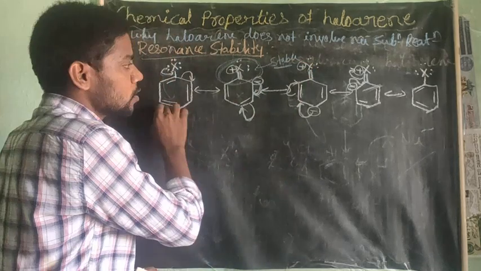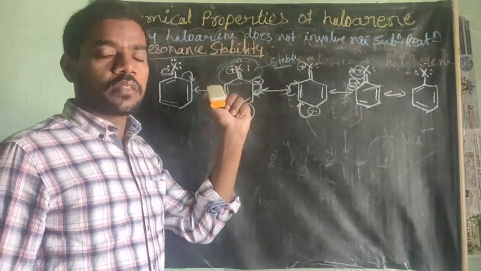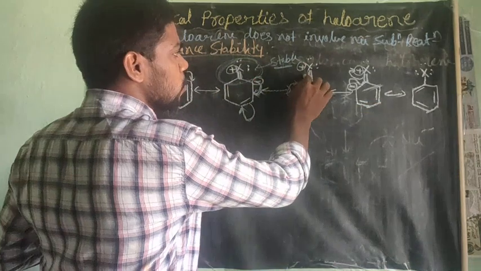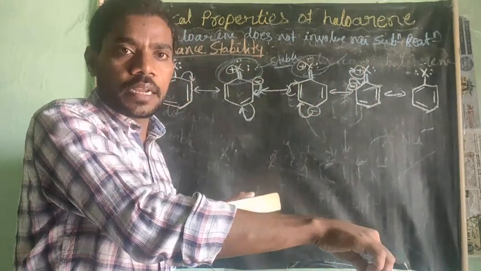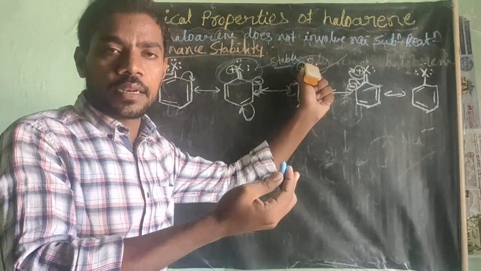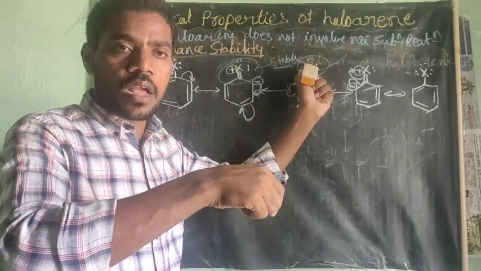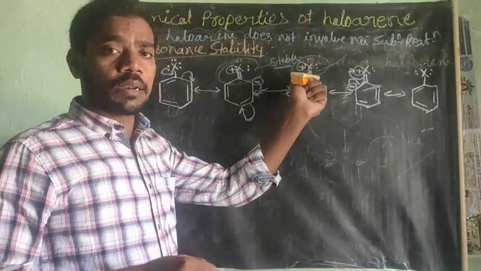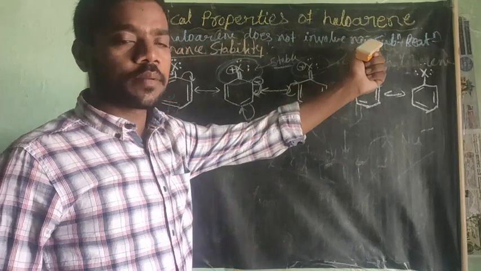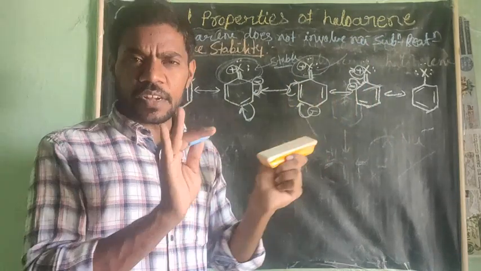Therefore, due to this resonance stability of these halides with benzene, it does not go outside. It does not need to go outside; for that, a nucleophile has to come and attack. If it does not go outside, how is it involved in the nucleophilic substitution reaction? It holds very strongly with a double bond. Therefore, this nucleophilic substitution reaction for haloarenes is not possible because of this first reason.